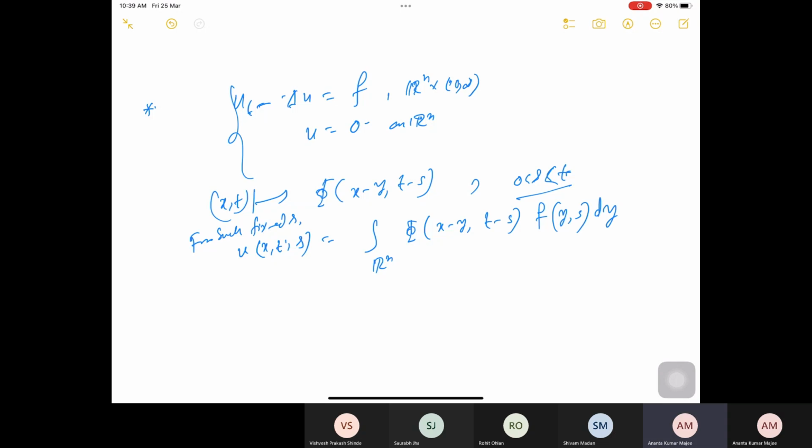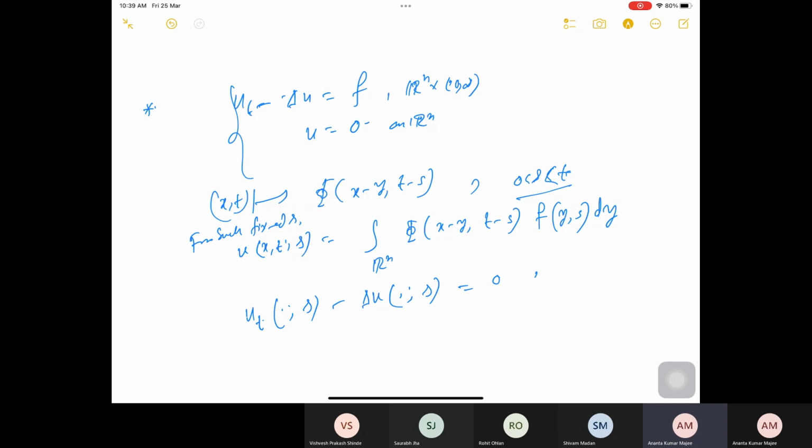Then it should satisfy your heat equation, but the domain is now changing. So in particular, I can have u_t minus Laplace u.